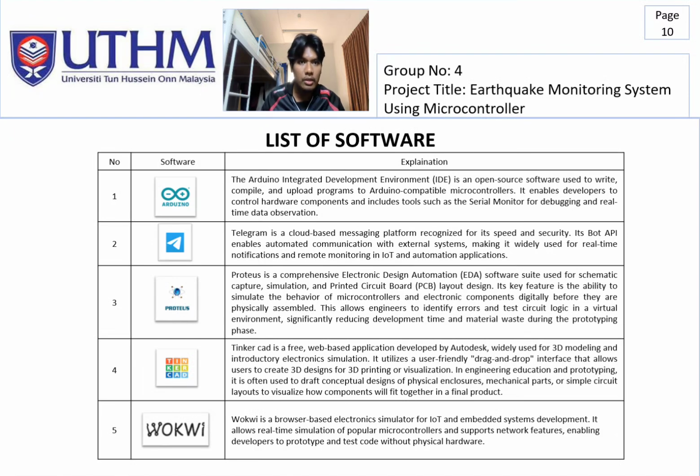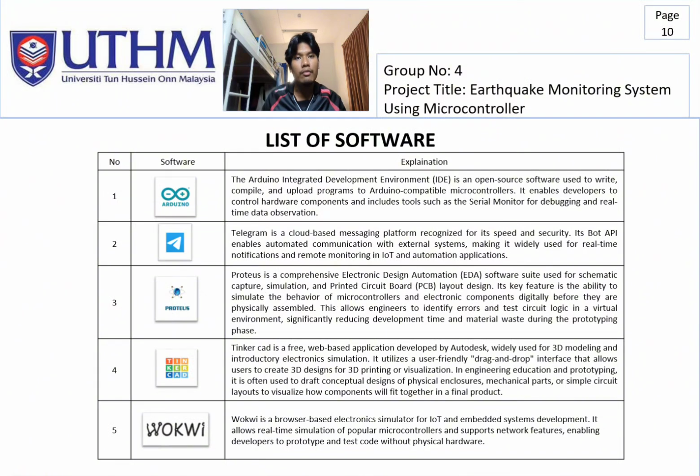The second one is Telegram. Telegram is a cloud-based messaging platform recognized for its speed and security. And the third one is Proteus. Proteus is comprehensive electronic design automation (EDA) software used for schematic capture, simulation and printed circuit board layout design. Its key feature is the ability to simulate the behavior of microcontrollers and electronic components digitally before they are physically assembled.